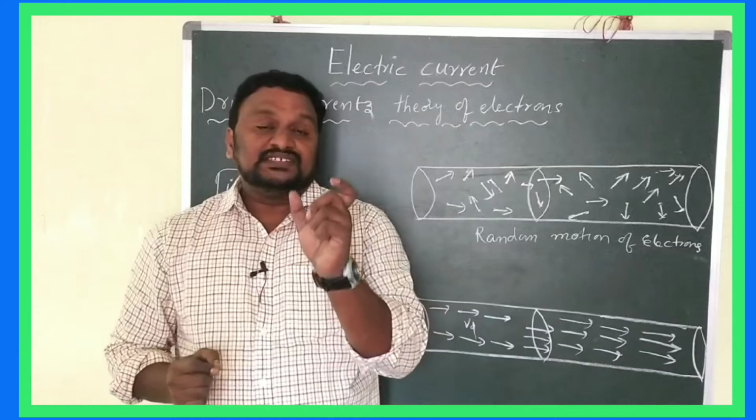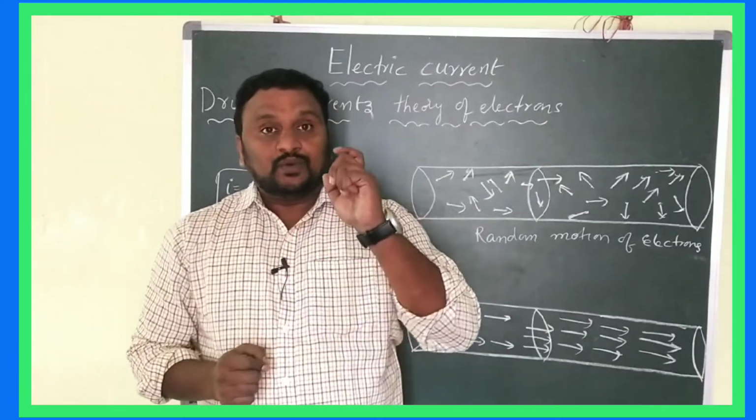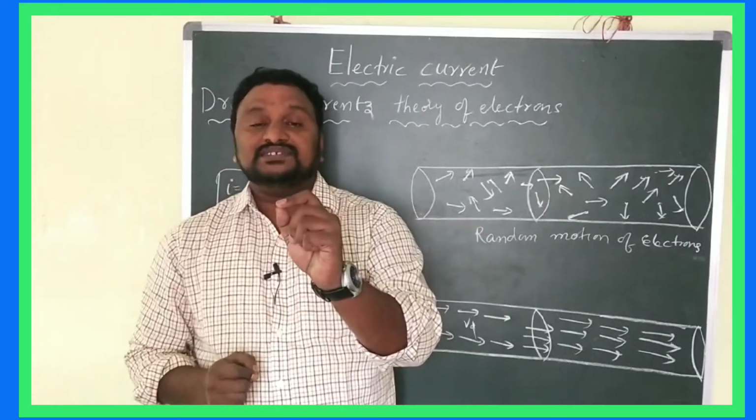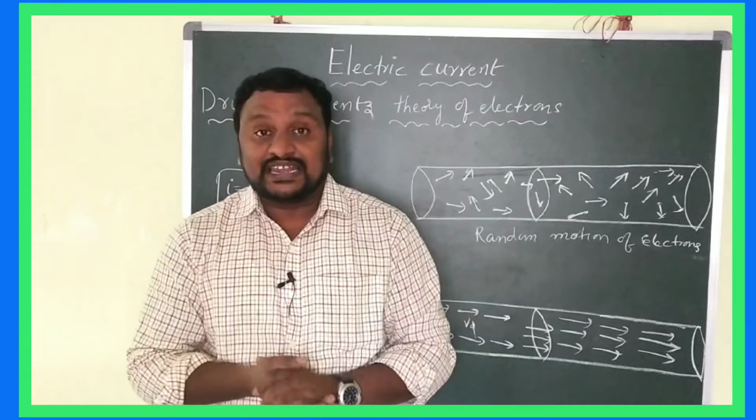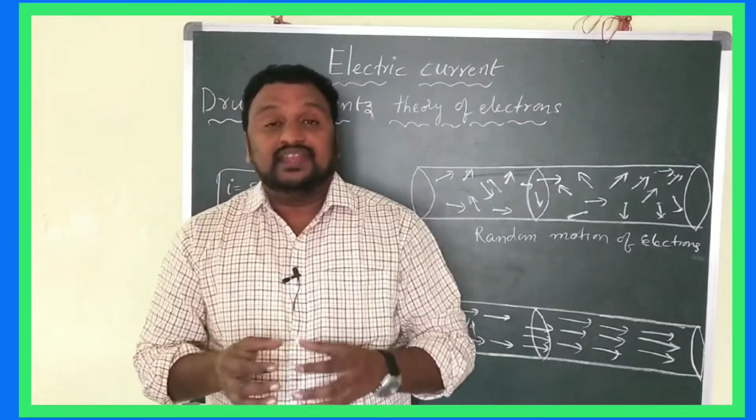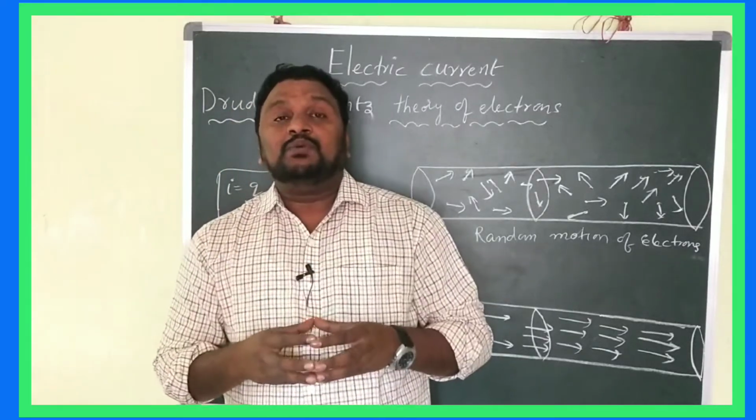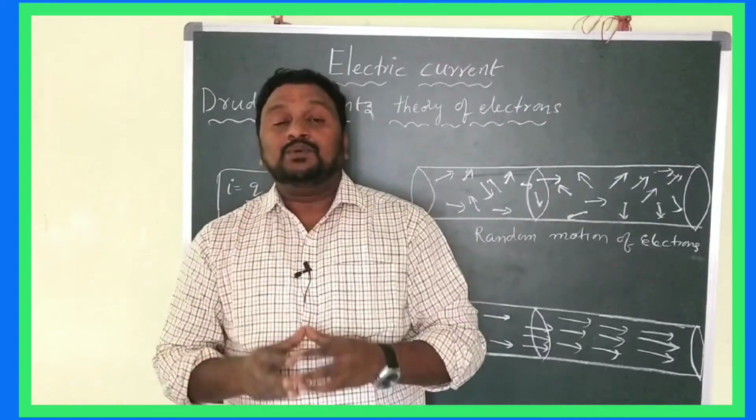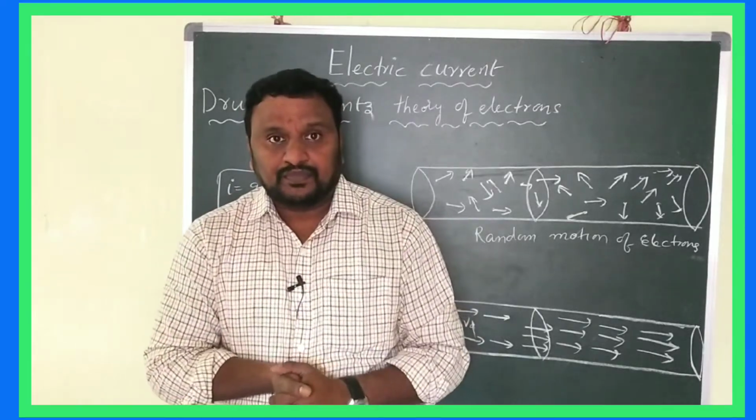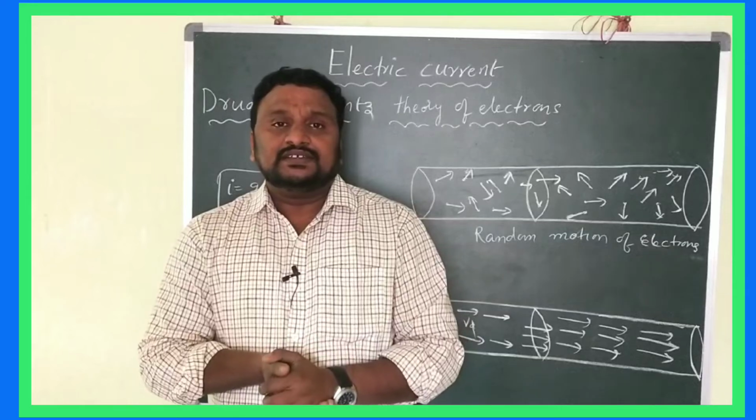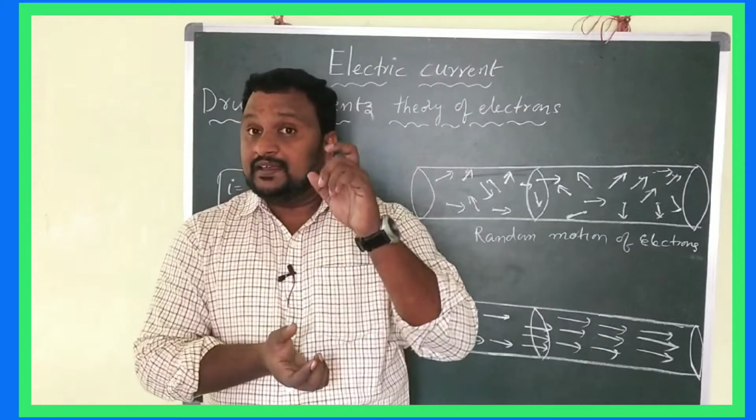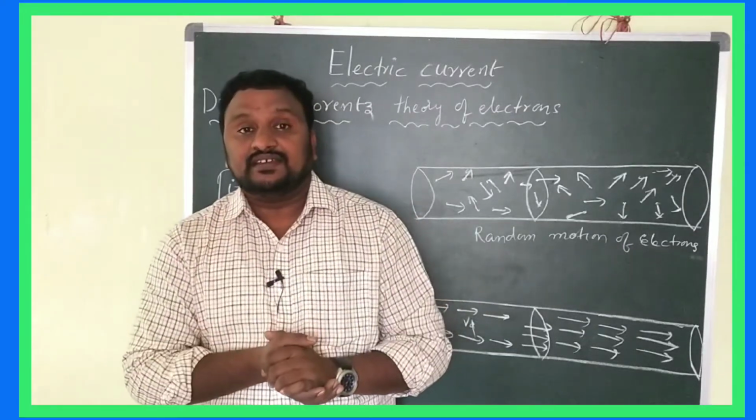And children, what is a conductor? The substance which can allow the current, that is what we call a conductor. And the substance which cannot allow the current through them is called a non-conductor. And I think you have some idea about the open circuit and closed circuit. A closed circuit can allow the current, and an open circuit does not allow the current.